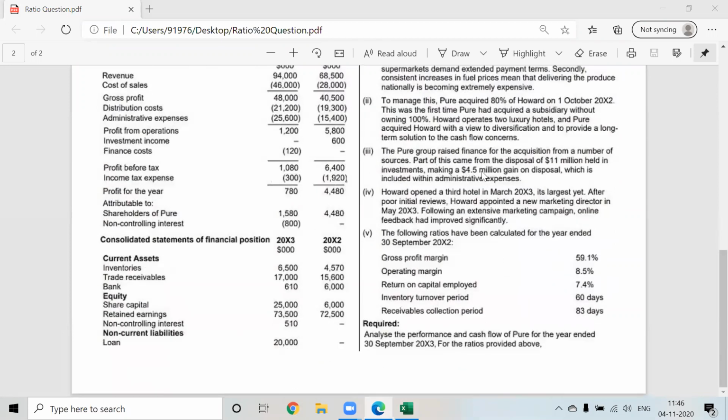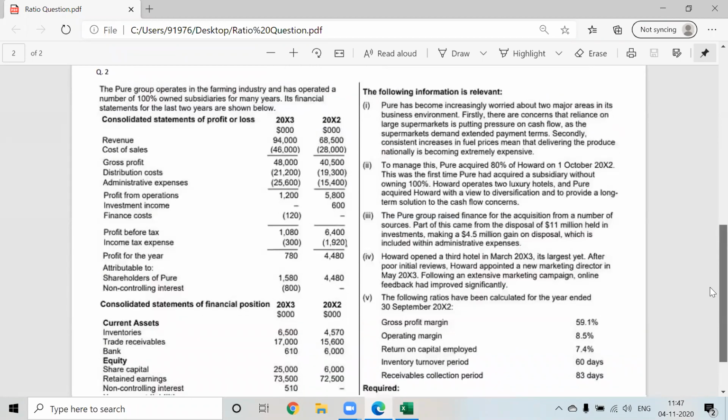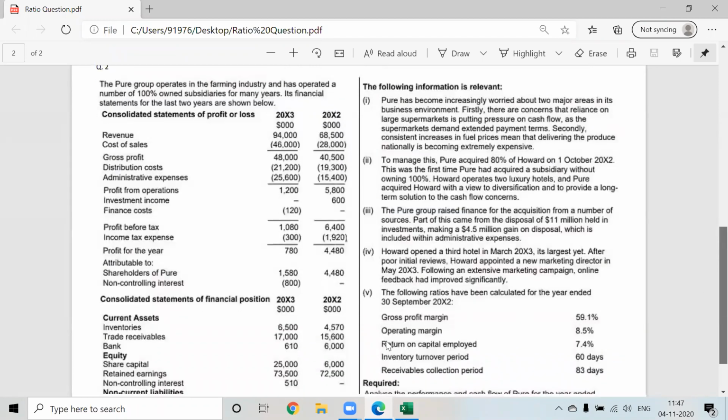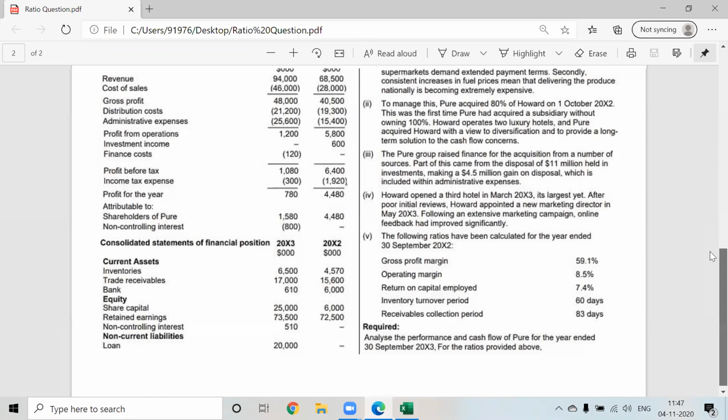Part of this came from $4.5 million, which is included in admin expense. Now, adjustment number 4. Howard opened a third hotel in March 2013. So it is between these 2 years. March 2013 is between these 2 years because our end date is 30th September 2013. In the last paragraph they have given end date is 30th September 2013 and acquisition was on 1st October 2012.